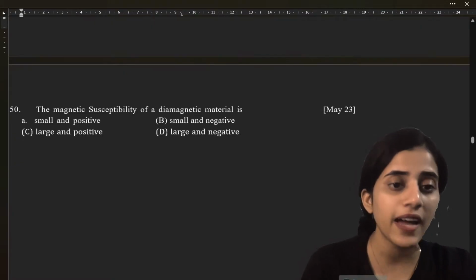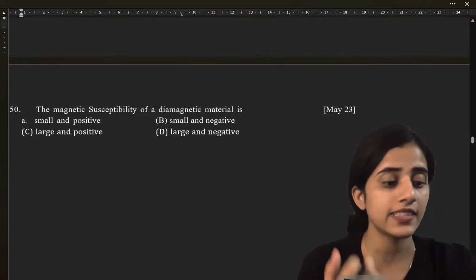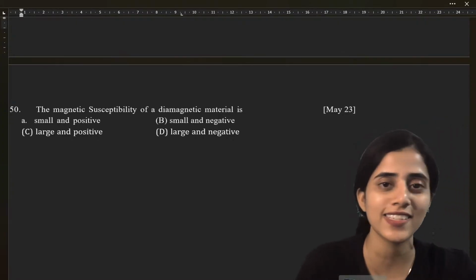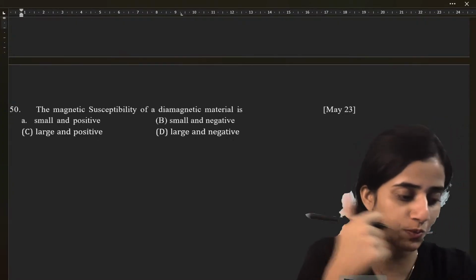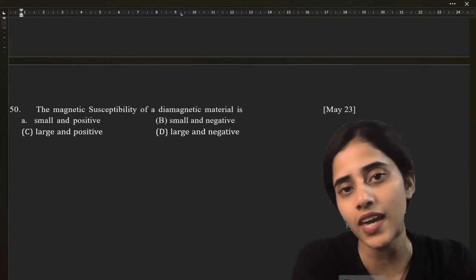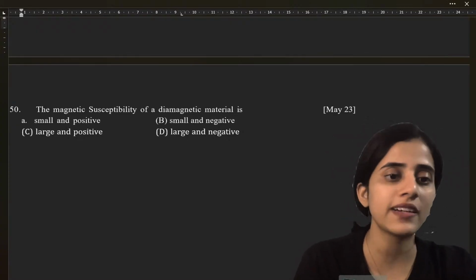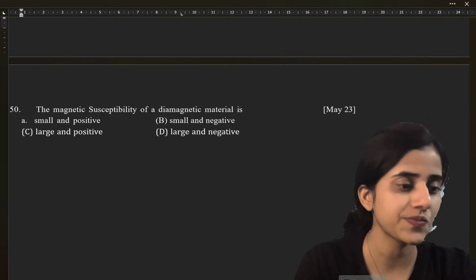Yeah. The magnetic susceptibility of a diamagnet is. Oh, you're a multitasker, Ganavi. Very good. Super. Good evening, Mr. MK. The magnetic susceptibility of a diamagnetic material is.